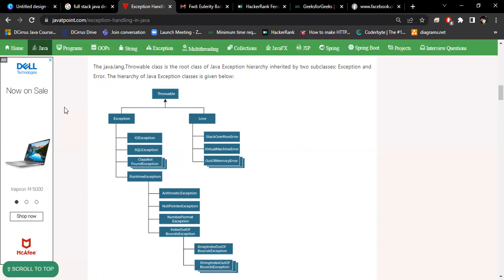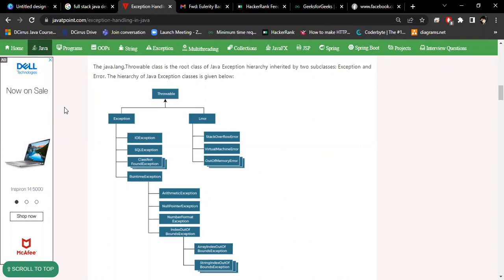Checked exception. You are forgetting the lunch, so you will handle it. JVM will not pass it. Otherwise, you have to handle it, or you have to give the warning. But what is runtime? Arithmetic exception. There is a 1% chance that the user can enter 0, and you can't divide any number by 0. You don't know that can occur. That is a runtime exception.